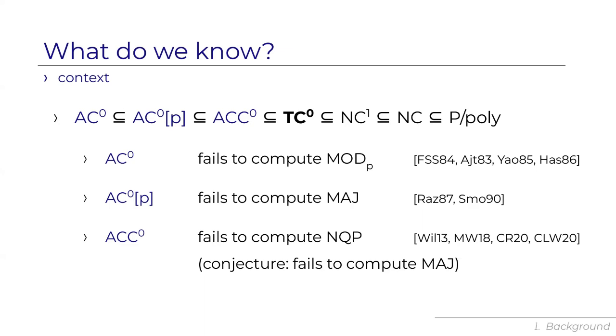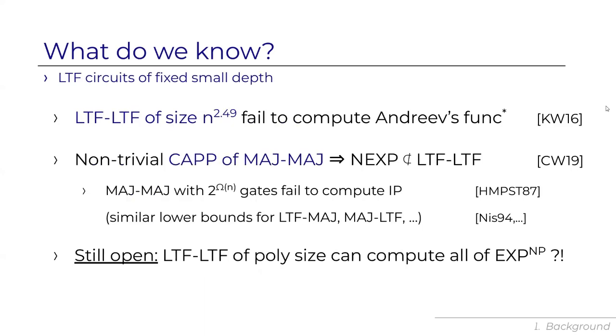So now let's add the majority function to this gate basis, and we obtain the class that we currently focus on in this talk, TC0. All right, so what do we know about circuit lower bounds for TC0? Let's start with a fixed small depth, specifically depth 2. These are LTF circuits. So it's LTF at the top, then a layer of LTFs, then the inputs.